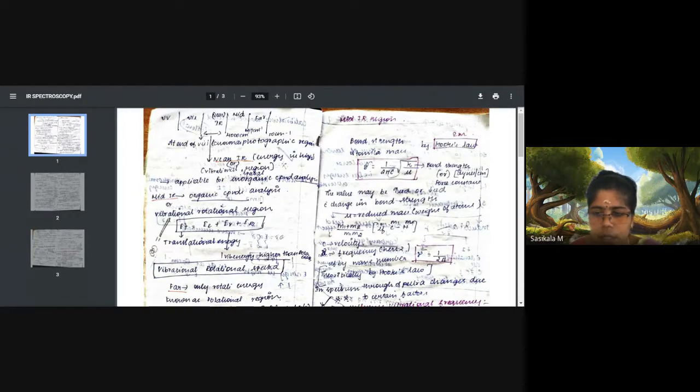And what material is actually used for IR as a vehicle or solvent or blank? NaCl, ma'am. Yeah, alkali metal halides, NaCl, sodium chloride, potassium bromide. These alkali metal halides are transparent to the IR region, whereas all other materials will absorb IR radiation. So we cannot use other substances as blank for IR analysis.